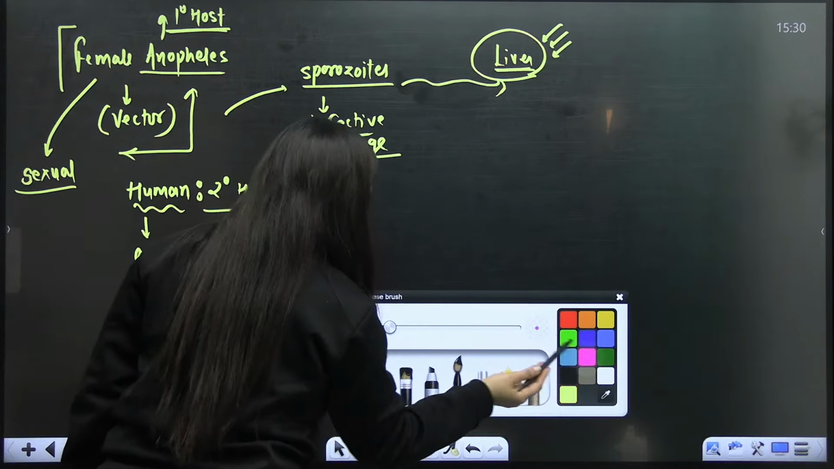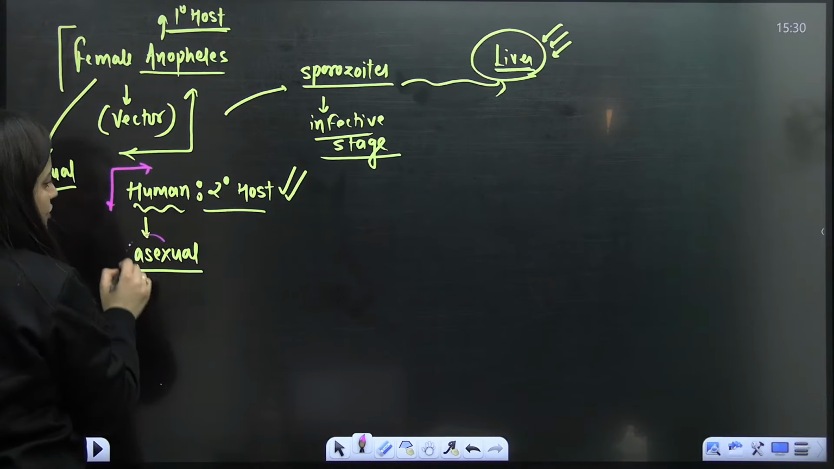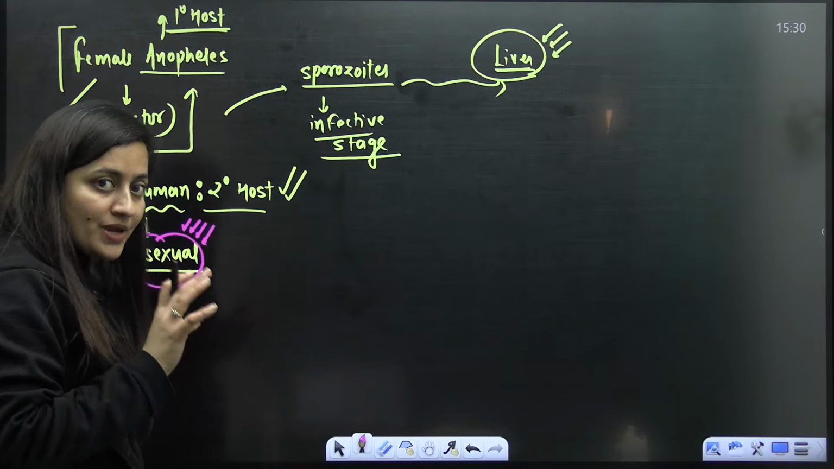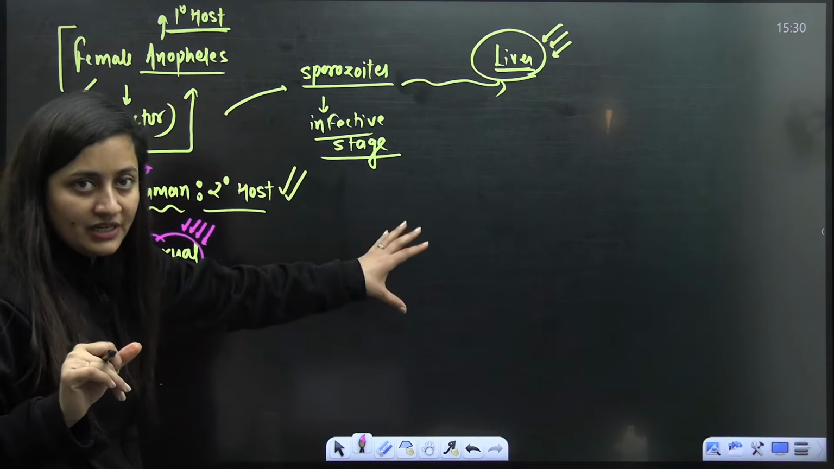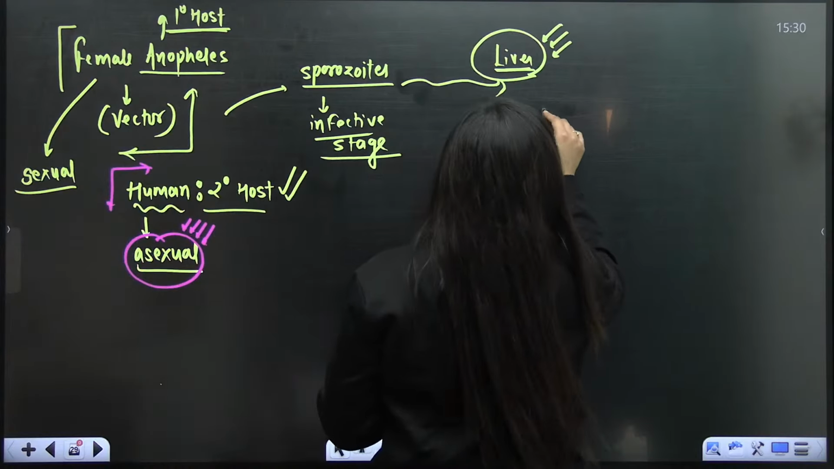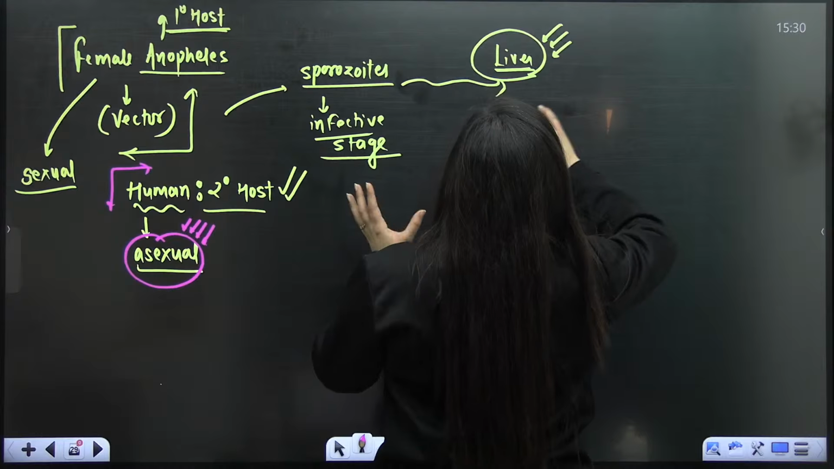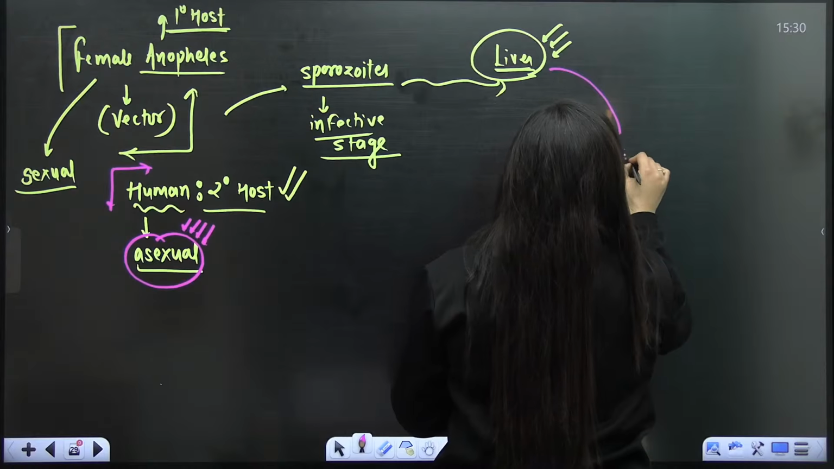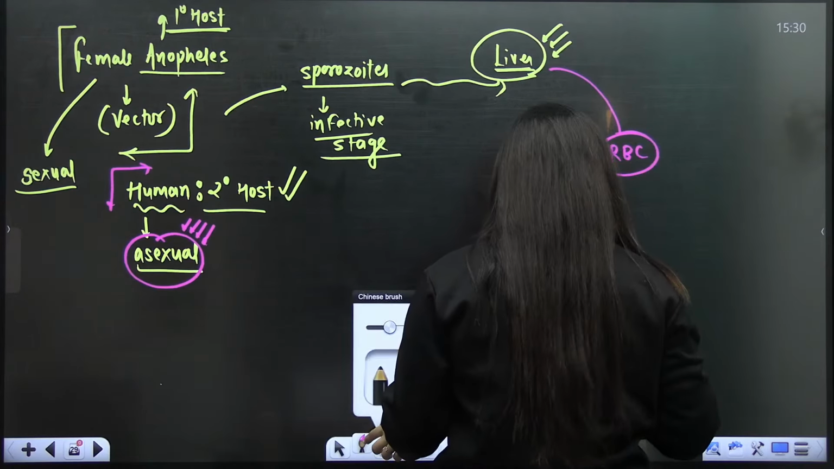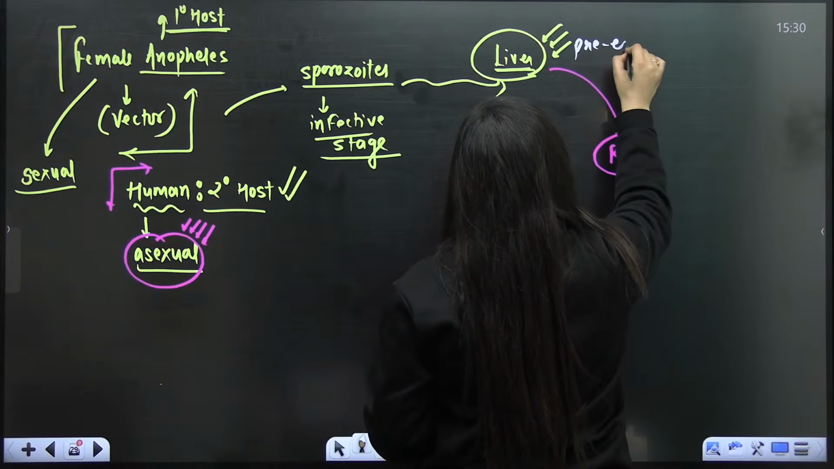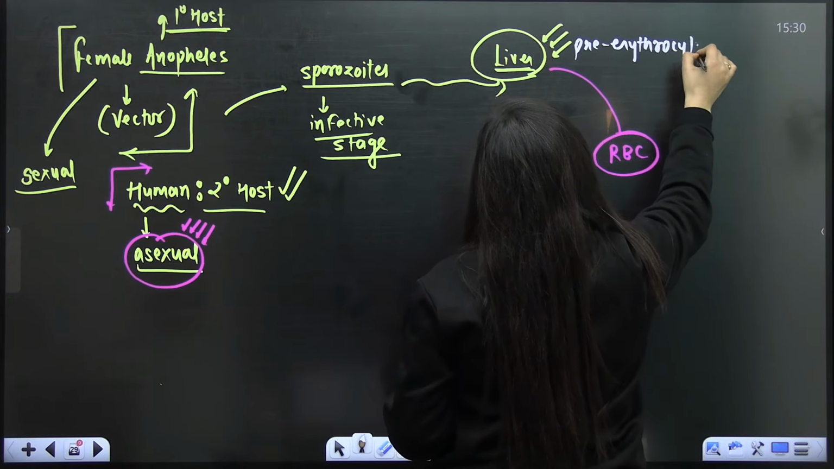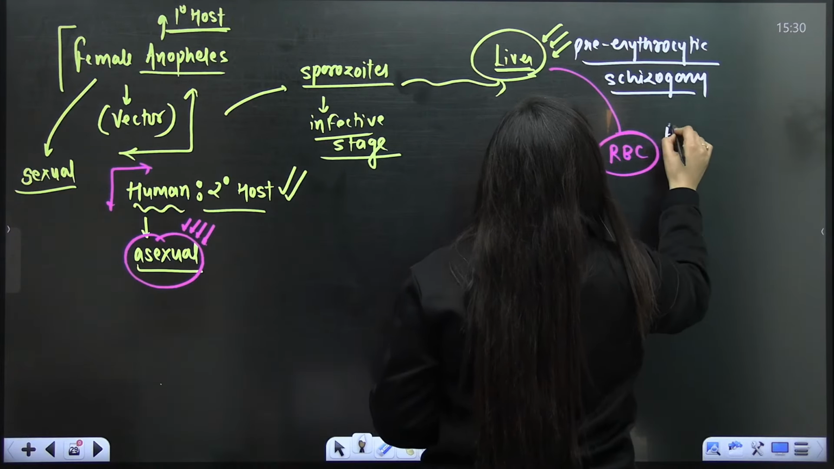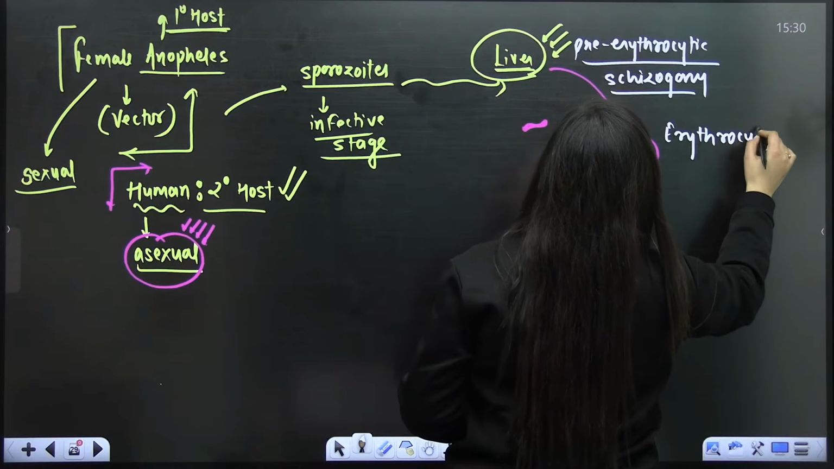What you have to remember is that asexual division, that is multiple fission, will occur in humans. In the life cycle of this parasite, firstly in the liver, the sporozoite will enter, show multiple fission, and increase their number. Then from the liver, they start infecting the RBCs. It is pre-erythrocytic, meaning before the erythrocyte. So it is the pre-erythrocytic schizogony, an example of asexual reproduction only. The next one is the erythrocytic schizogony.